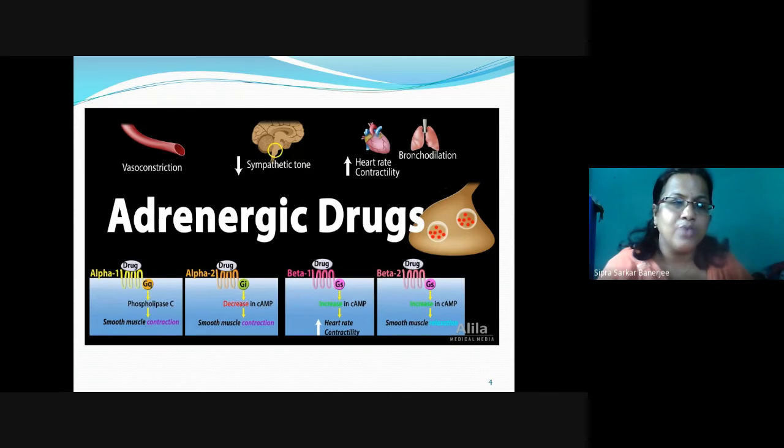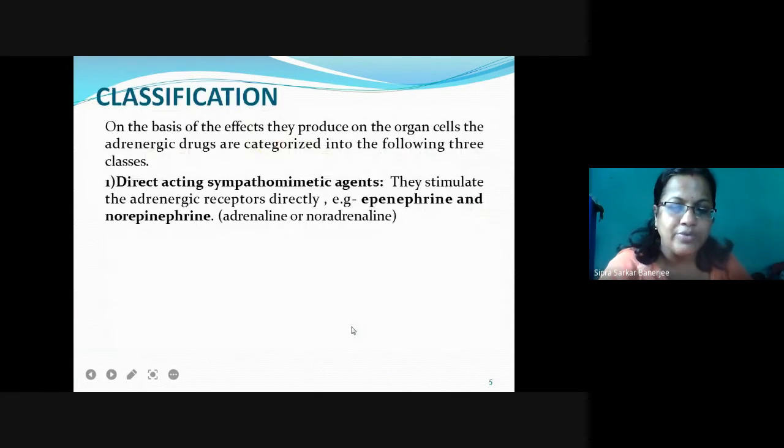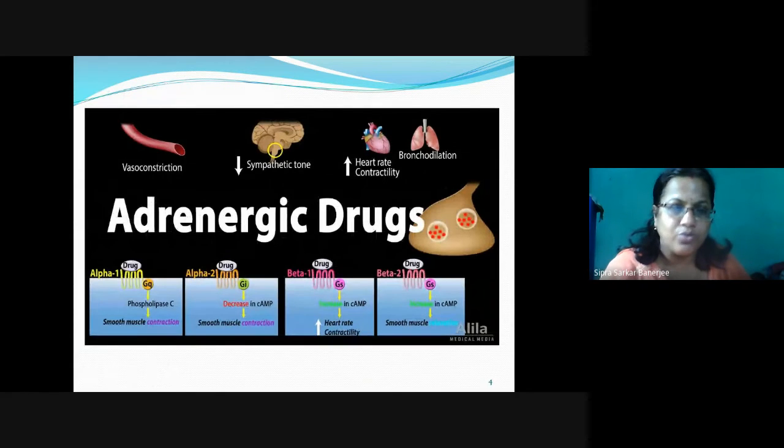Now, adrenergic drugs, we are showing the action here. They cause vasoconstriction, sympathetic tone, increased heart rate and contractility, bronchodilation. These are the drugs, and these are the drugs acting on different receptors. Like in the below, we can see we have given you the receptor structure: alpha 1, alpha 2, beta 1, beta 2. Different receptors are there, and they will accept the drugs, and they cause smooth muscle contraction, and the heart rate and contractility will be increased, and next smooth muscle relaxation will be there.